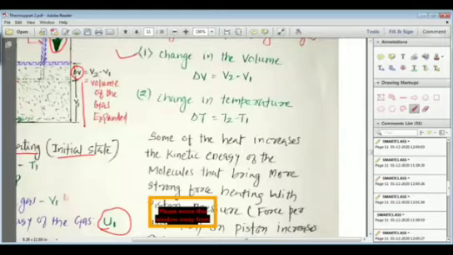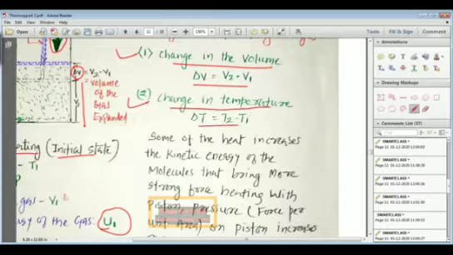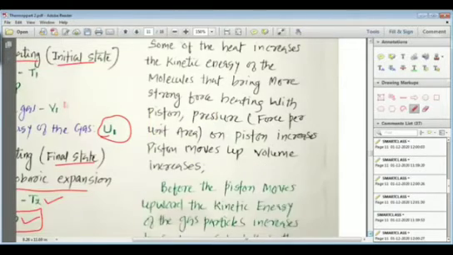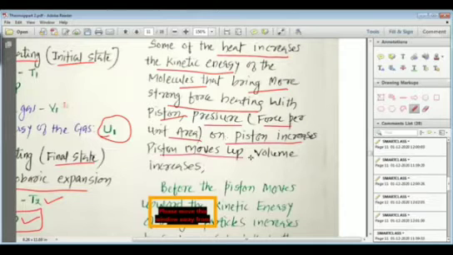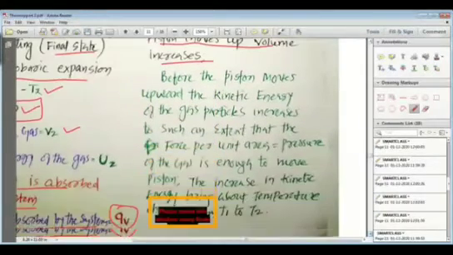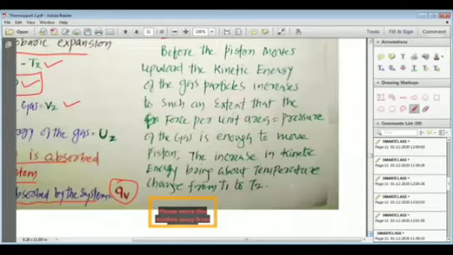The first change that takes place is the change in the volume, that is delta V equal to V2 minus V1. The next change that we bring about is the change in temperature, that is delta T, that is T2 minus T1. Some of the heat increases the kinetic energy of the molecules, which brings a stronger force of hitting the piston, and pressure, that is the force per unit area on the piston, increases and the piston moves upwards. My dear students, the volume change is brought about due to the consumption of heat, and the piston moves upward and the volume of the system changes.